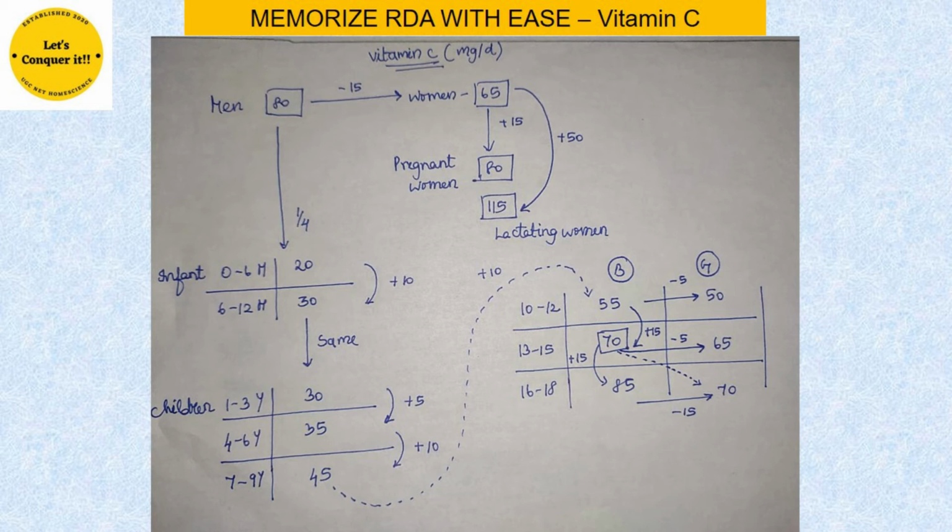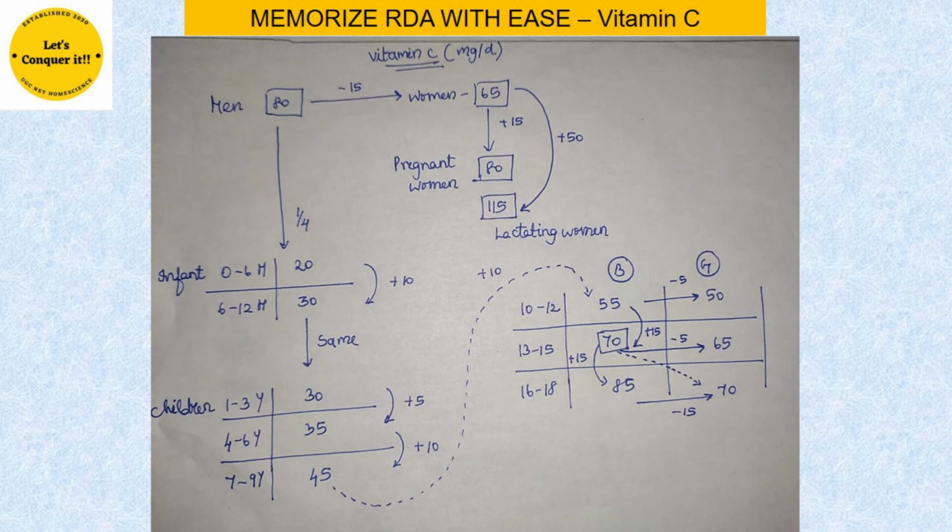Now let's go into the next category. Next category is children. Again, there are 3 different categories in this. 1 to 3 year old, 4 to 6 year old, 7 to 9 year old. 1 to 3 year old ka requirement is the same as a 6 to 12 months old baby. So we are just going to write the same here, which is 30. And to get the 4 to 6 year olds requirement, we are going to just add plus 5. 30 plus 5, 35. We got it.